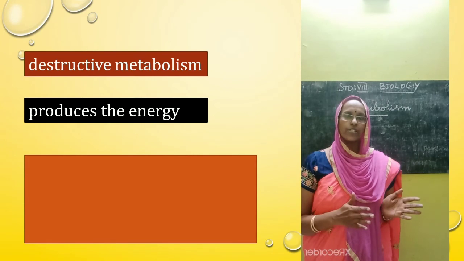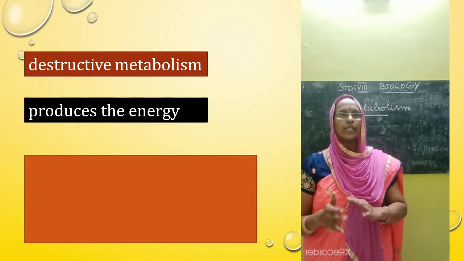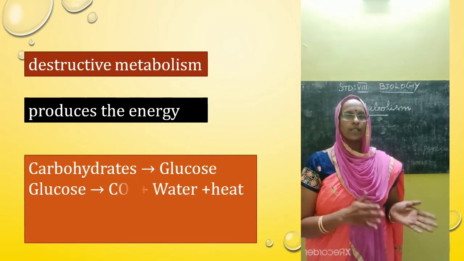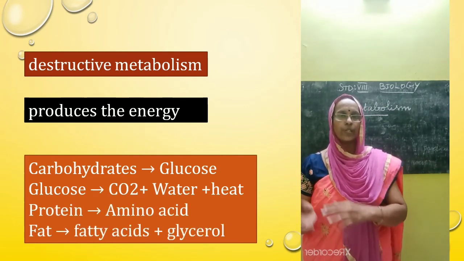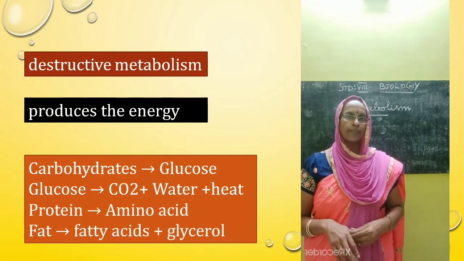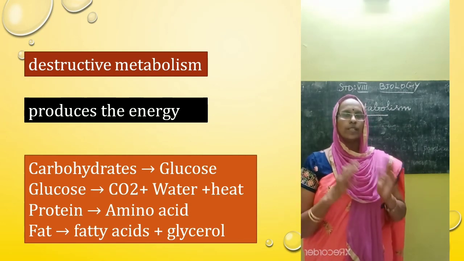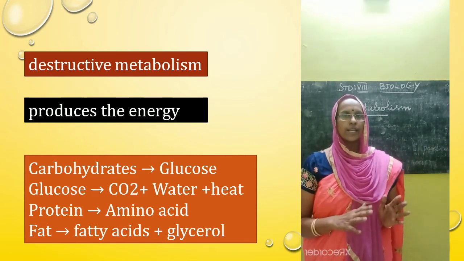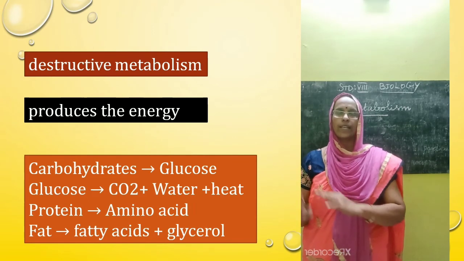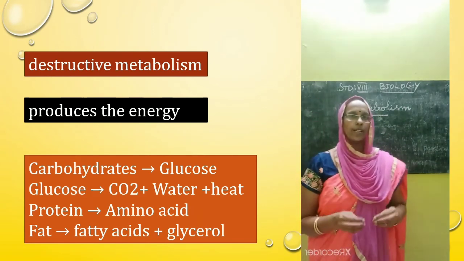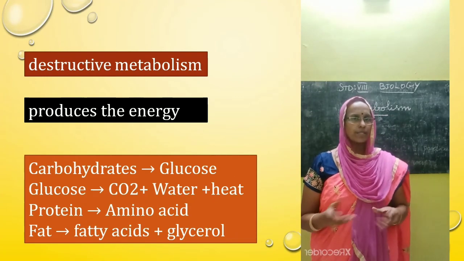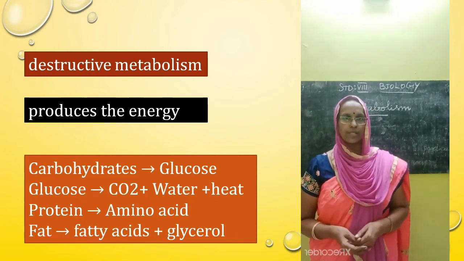At the end of digestion, carbohydrate is converted into glucose. Proteins are converted into amino acids and fat is converted into fatty acids and glycerol. The glucose molecules, in the presence of oxygen, oxidize to give carbon dioxide, water and energy. This energy is used as the fuel for anabolism. This is an example of the catabolism process.